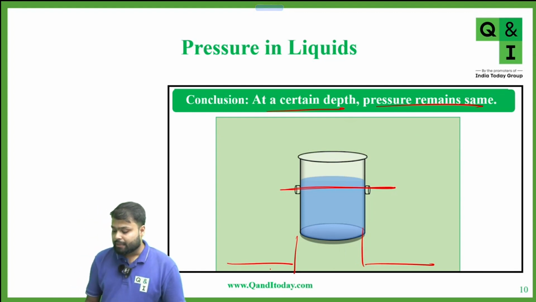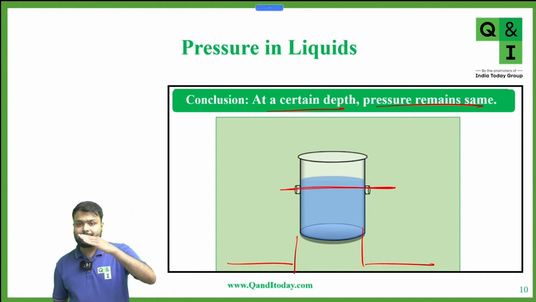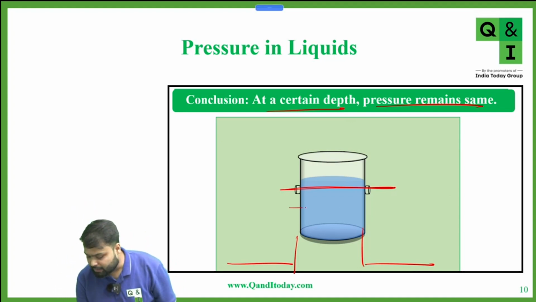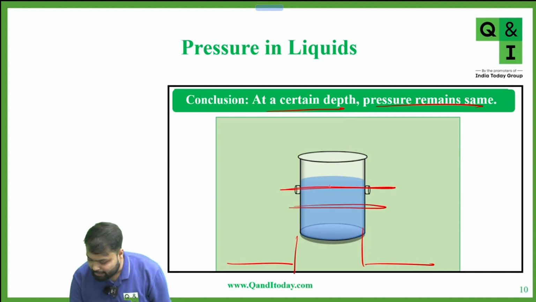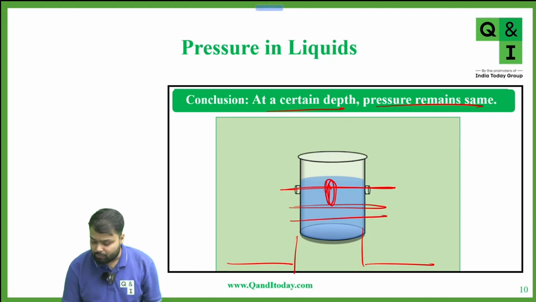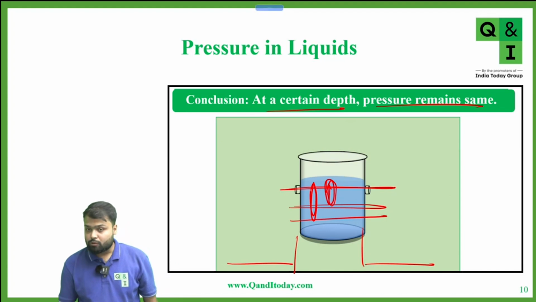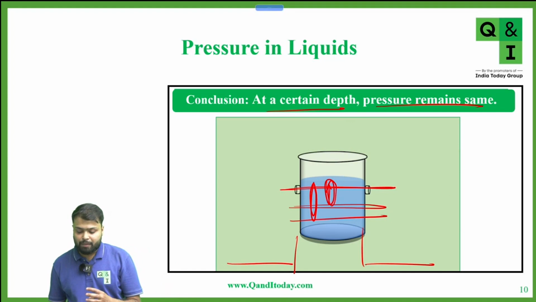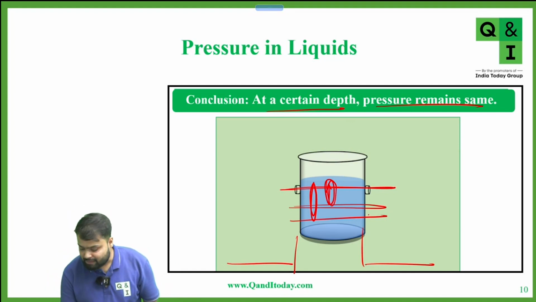Okay. See, as depth increases, pressure also increases. Why? Suppose we take this depth, so the liquid above this depth is this much. Now if we increase our depth, what will happen? The weight of the liquid will increase. So as you go deep inside, pressure on your body and on the vessel will increase.